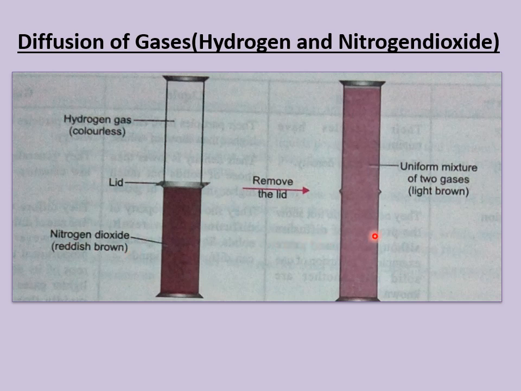A uniform mixture of two gases forms. You cannot identify which is hydrogen gas or which is nitrogen dioxide gas, but on the whole we have a different color, a light brown. This is an example of diffusion of gases, where one is colorless and the other has a color.